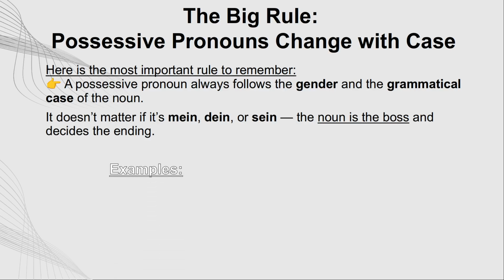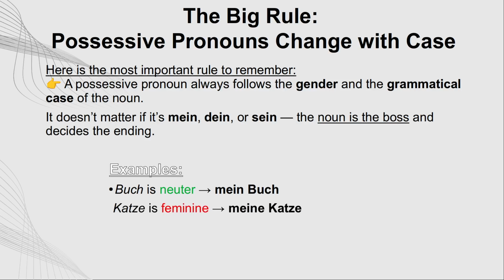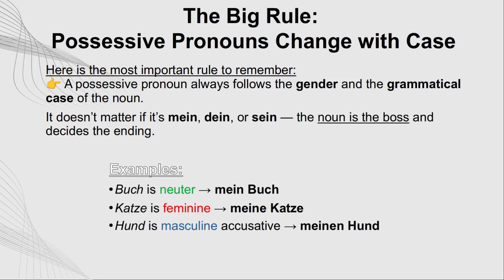Examples. Buch is neuter. That's why the correct way to say my book is mein Buch. Katze is feminine. Meine Katze. Hund is masculine, accusative, meinen Hund.